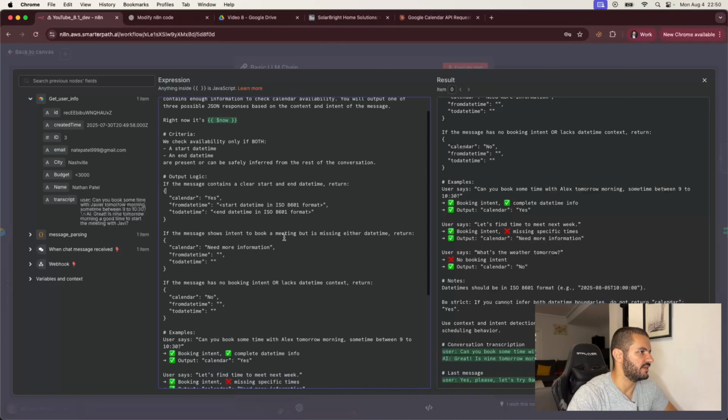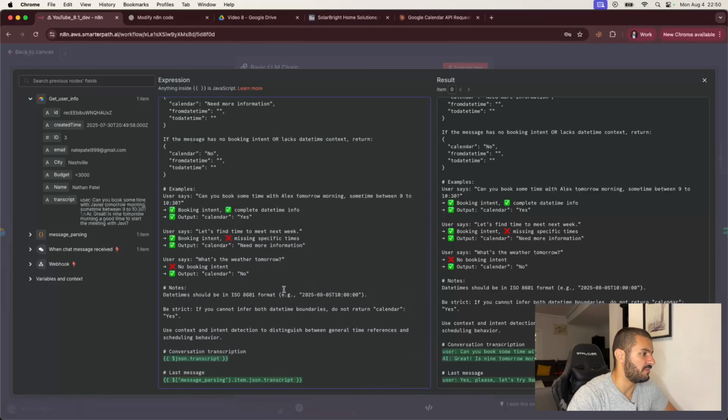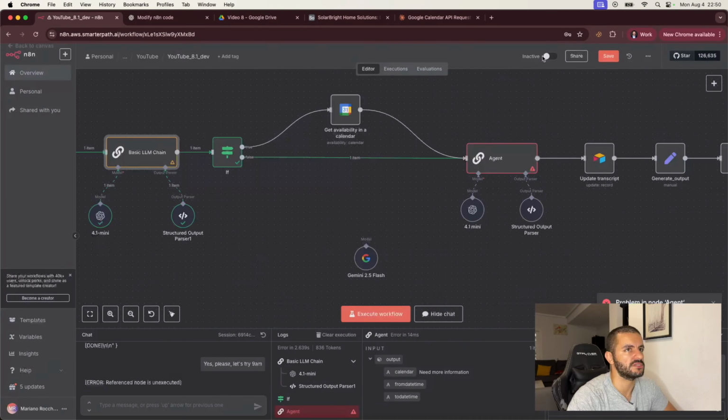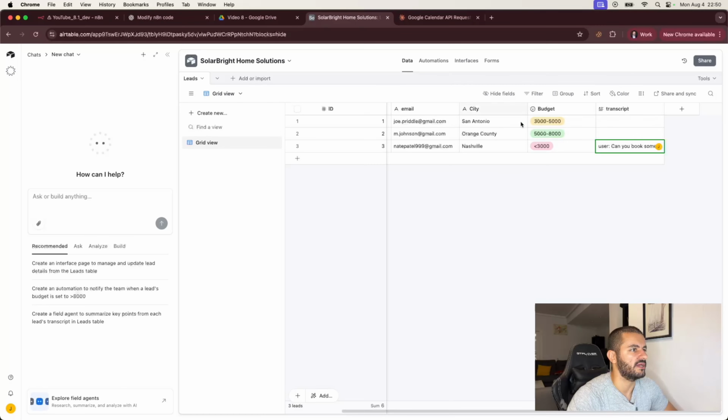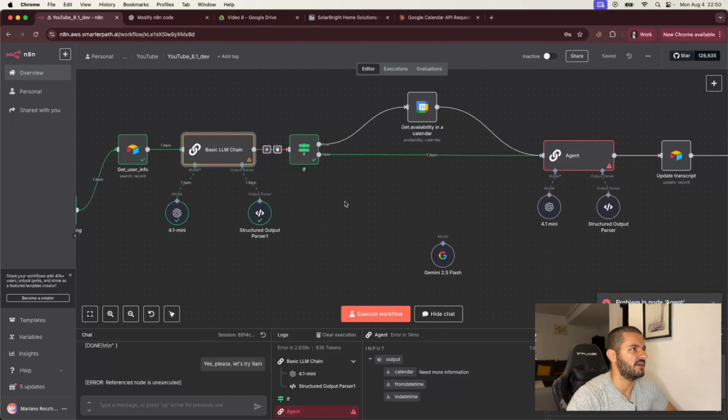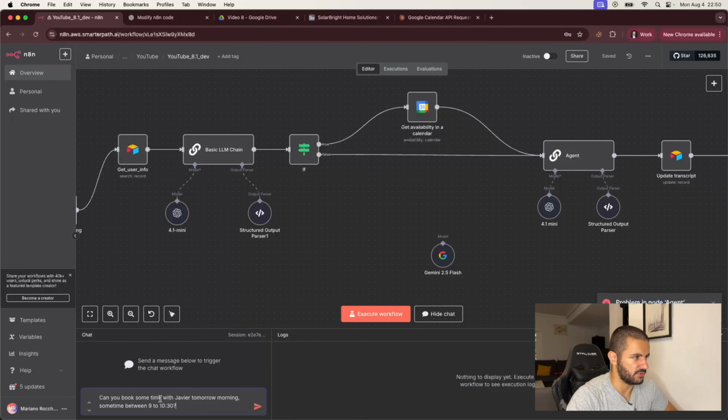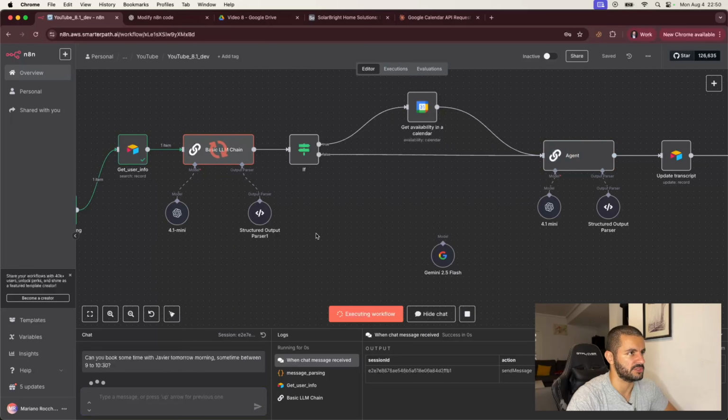Okay, let's go. It's true that we're using 4.1 mini, which is not the smartest model, but we also want speed in this case. So we want to play it safe in that sense. We don't want to run into issues unnecessarily because we are going too slow thanks to having a very intelligent AI, but it's not workable when we're doing voice AI. We need to be fast with our responses.